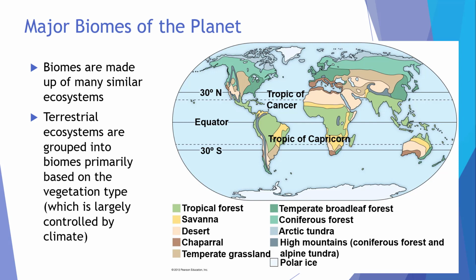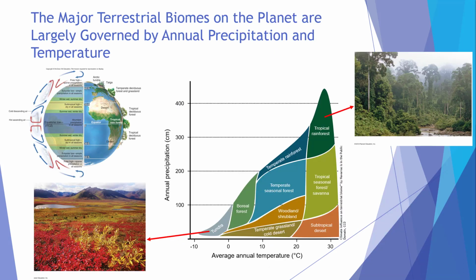Recall that major biomes of the planet are made up of very similar ecosystems. Terrestrial ecosystems are grouped into similar types based on the vegetation type, which is largely controlled by climate. Climate is an established pattern of weather over a long period of time for a large regional area.